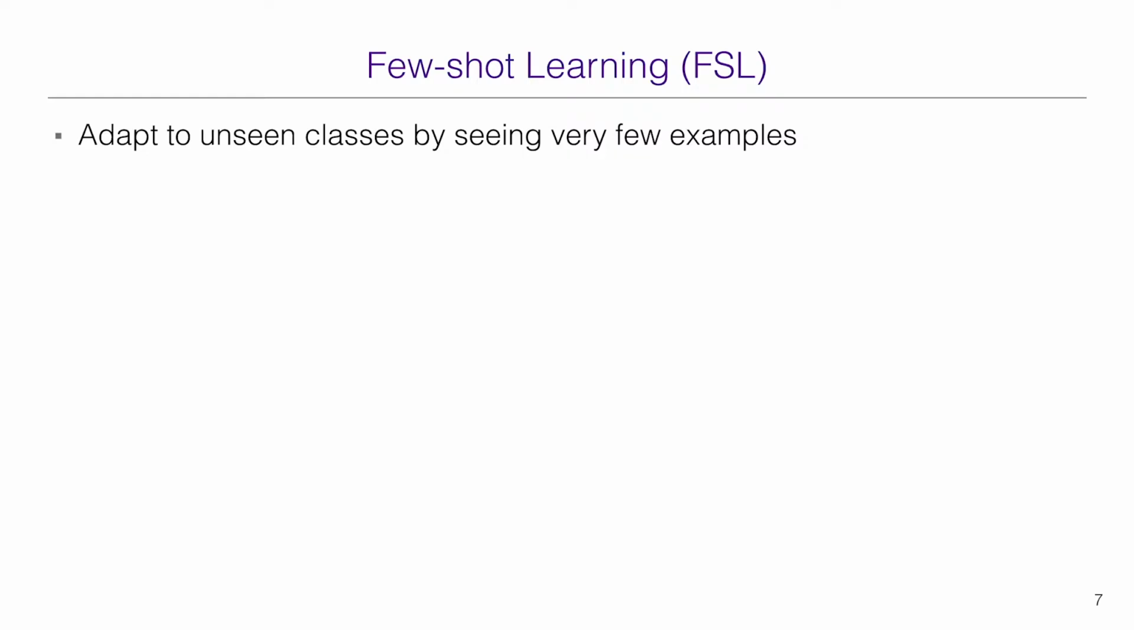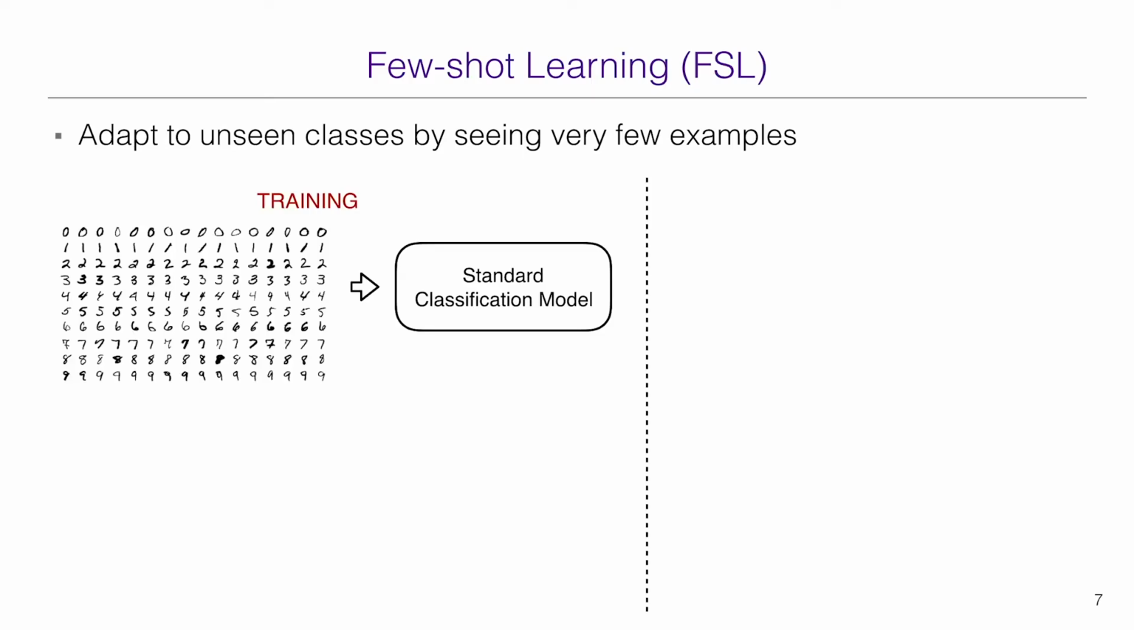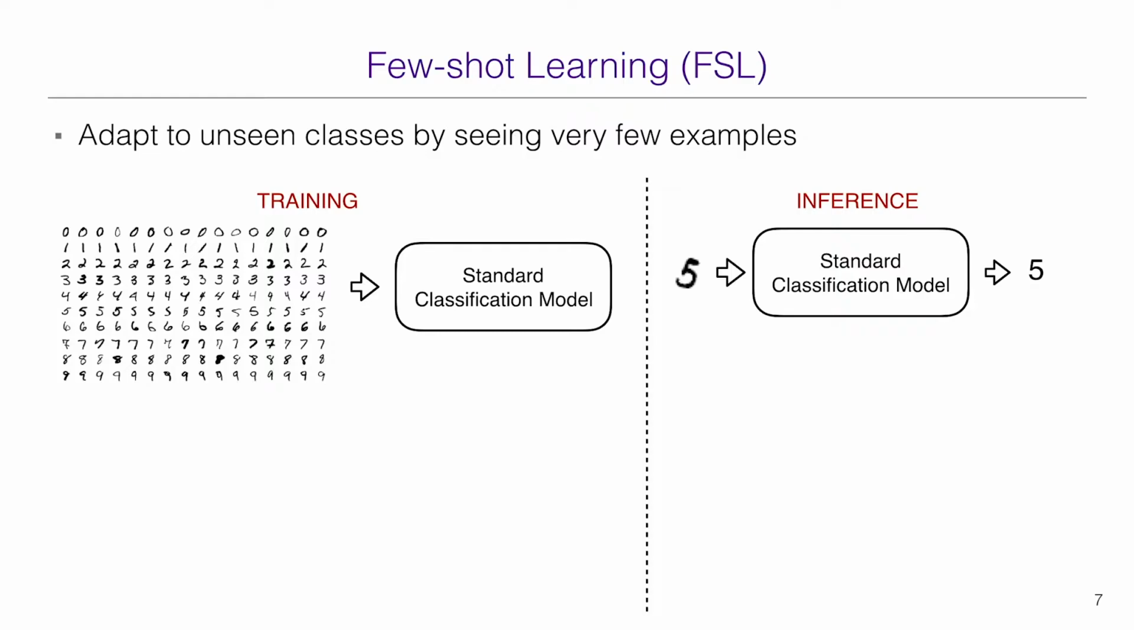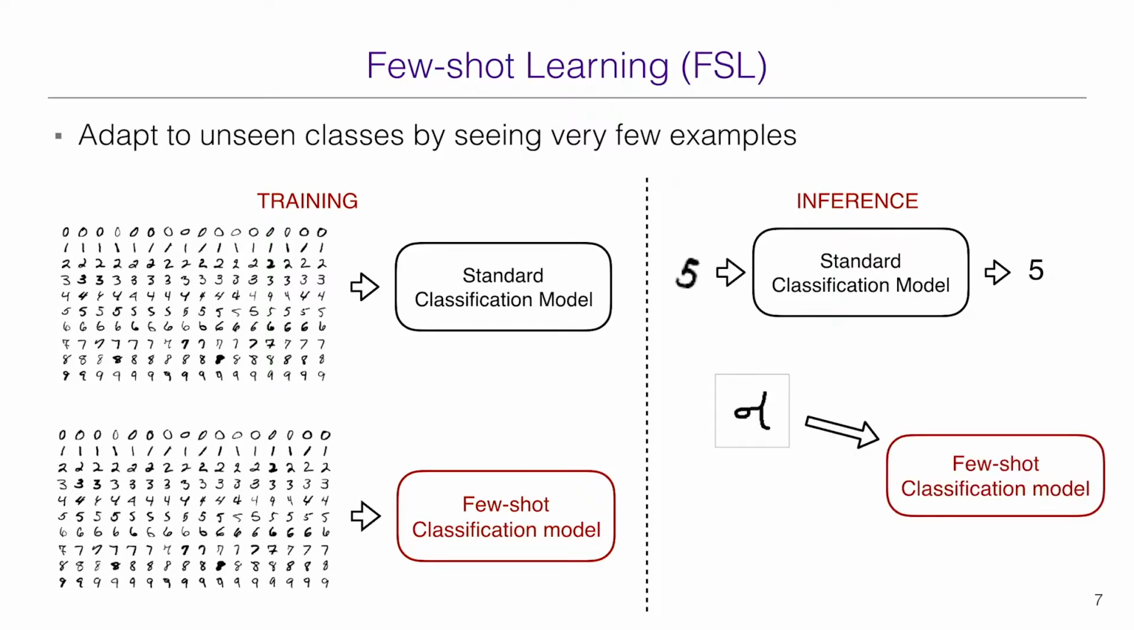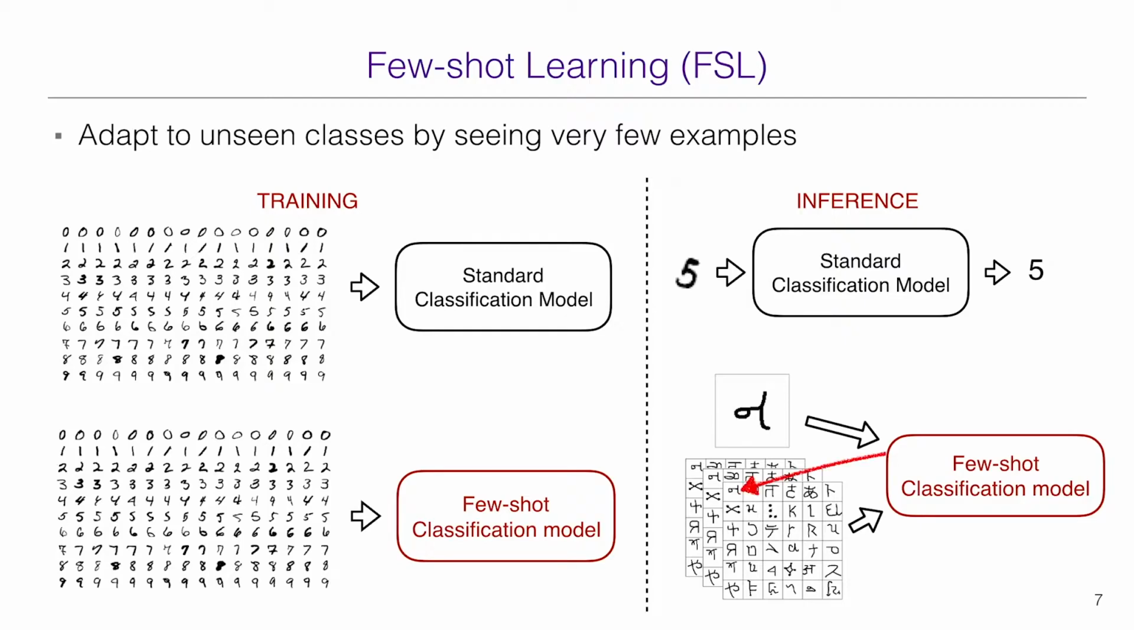It is a learning paradigm that aims to learn a model which can quickly adapt to unseen classes by seeing very few examples. In standard supervised machine learning setup, we use a large training set to train a classification model. Here is an example of training a handwritten digit classifier. Then at inference, the model classifies new examples of seen classes. For few-shot learning, we also train the model with a large training set, but at inference, the model sees a completely new class. If we provide an additional support set, which consists of few examples of novel classes, 1, 2, or 3 examples per class, the few-shot model is then able to point out the correct class within the support